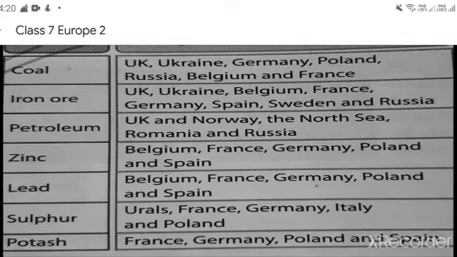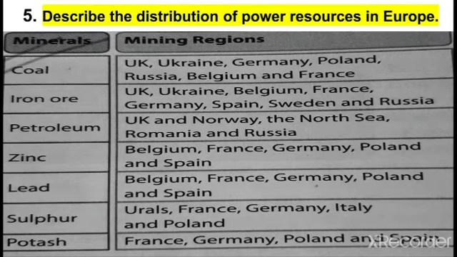Next, question number 5, describe the distribution of power resources in Europe. So the answer that you will write here in a table. Okay, I have made a table. First I have mentioned all the minerals and their mining regions. As you can see, I have mentioned coal and its mining region, iron ore, petroleum, zinc, lead. So all these things you need to write in the copy.